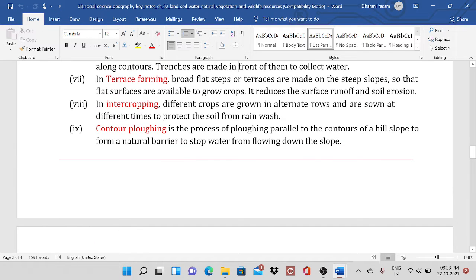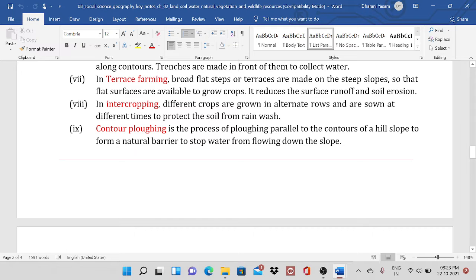Terrace farming: broad flat steps or terraces are made on steep slopes so that flat surfaces are available to grow crops. It reduces surface runoff and soil erosion. In mountain areas, terrace farming is normally used. And intercropping: different crops are grown in alternate rows and sown at different times to protect the soil from the rain wash.